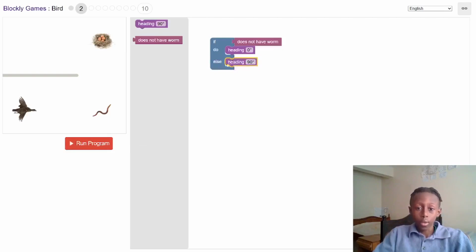So first of all, let's see if it will go towards the worm. You can see it's going towards the worm and it eats the worm. So now let's reset and put else. This else means once it has eaten the worm, it means it has the worm. The if here means it does not have the worm. So once it has the worm, it goes to the else and sees the else has heading 90 degrees. So the bird will go 90 degrees.